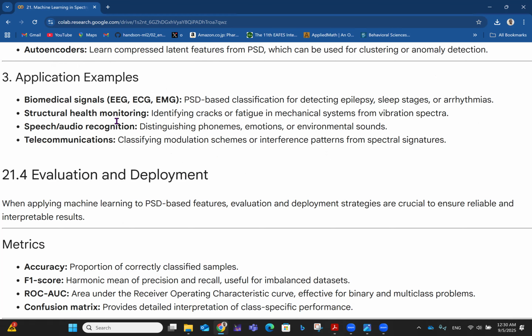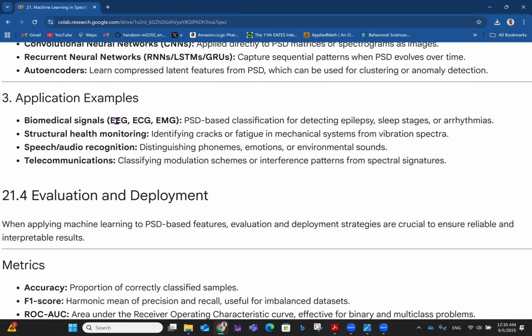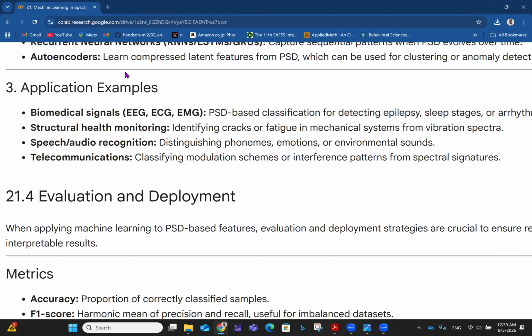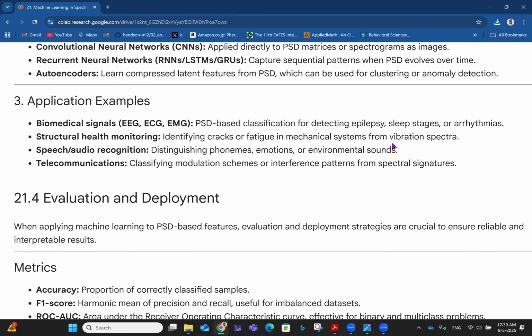Then you have structural health monitoring. So identifying cracks or fatigue in mechanical systems from vibration spectra. So of course, in moving parts like in an aircraft or machinery in a factory, we can use this. Then we have speech or audio recognition, distinguishing phonemes, emotions, or environmental sounds.